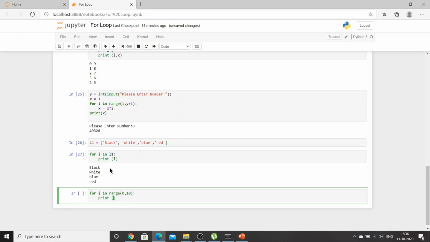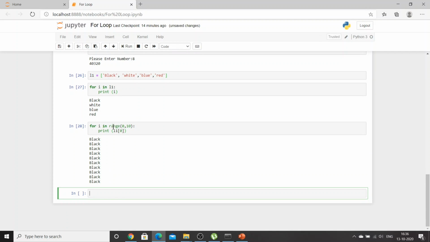Let's try L1 of 0. Now for i in range 0 to 10, it prints L1 of 0, which is black, because you are using range 0 to 10, so it will print 10 times. Now instead I'll say L1 of i.